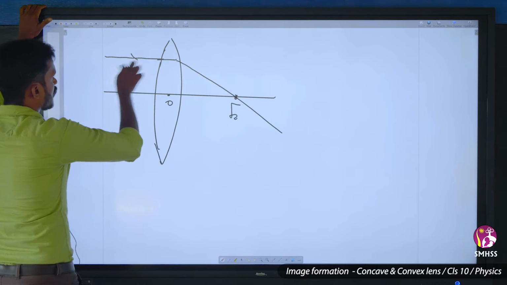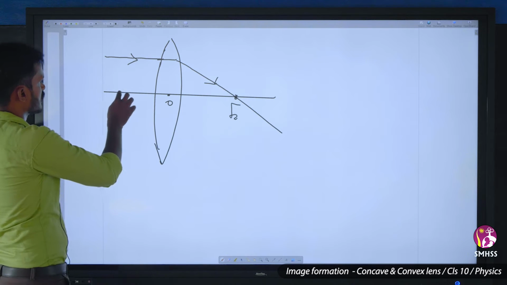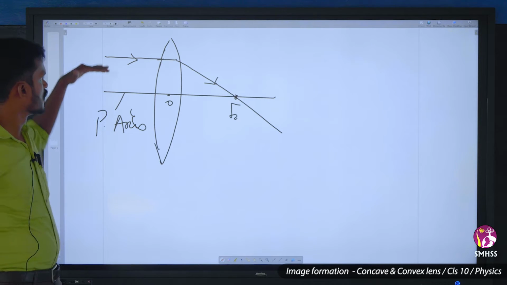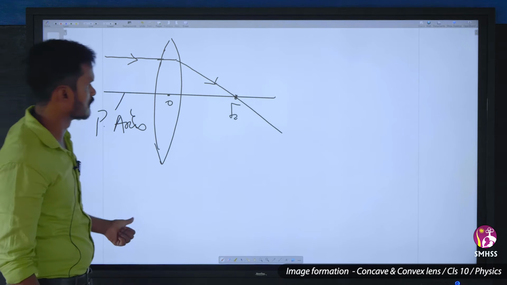This is the case in a convex lens: a ray parallel to the principal axis passes through the focus after refraction.